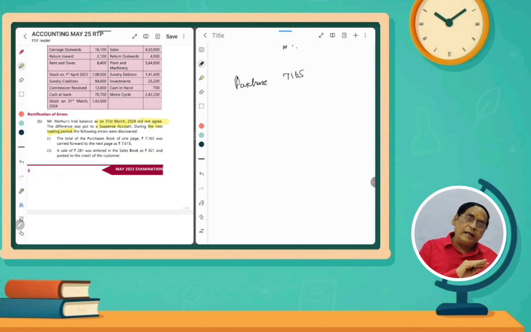But while carrying forward to the next page, you have written 7,615. So you have mentioned a higher amount. How much difference? 7,615 minus 7,165, that is rupees 450. So you have stated 450 extra in the purchases account. Now we have to rectify it.